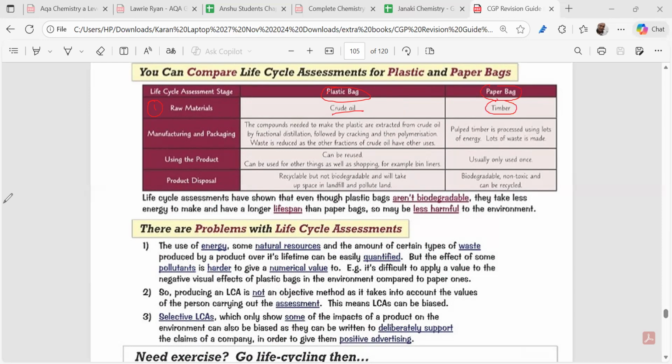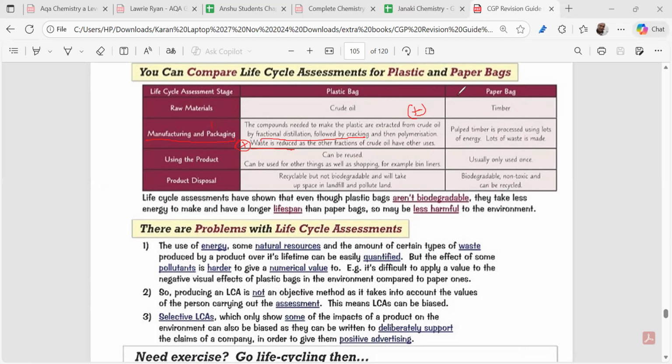Now, the manufacturing process is crucial. The plastic bag is usually made from an alkene, obtained from fractional distillation and cracking. This uses very little energy. See, a plus is coming up. Waste is also very minimal. Another plus. Is it clear to you? The energy or electricity needed during the preparation of the plastic, the ethene, is very minimal, and very little waste is generated. So we get pluses in the manufacturing process of the plastic bag.